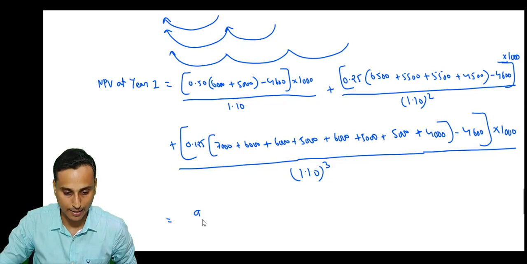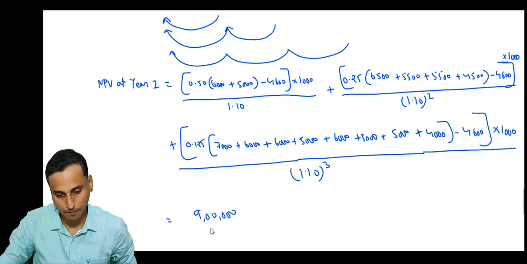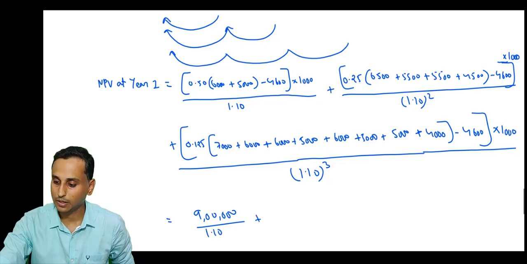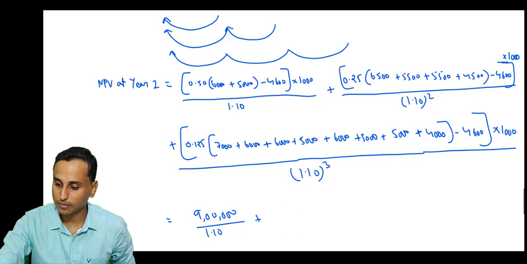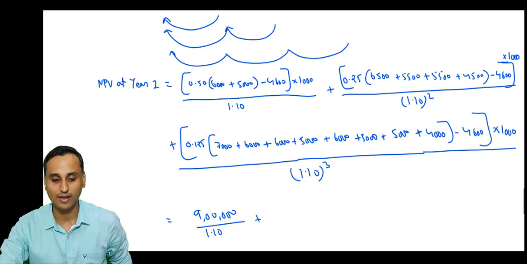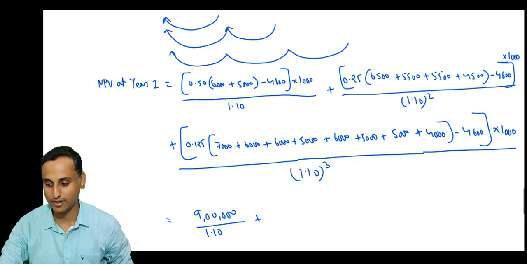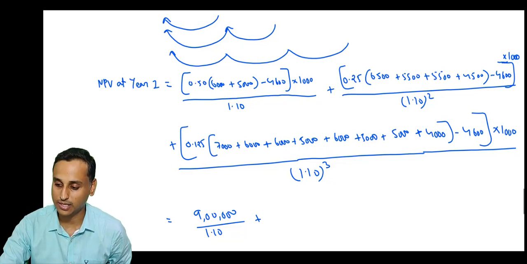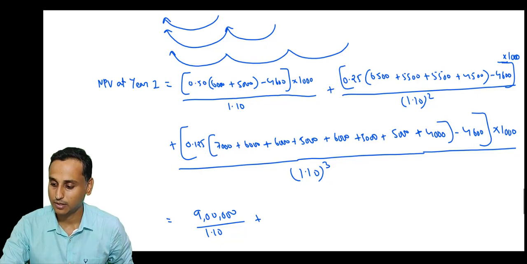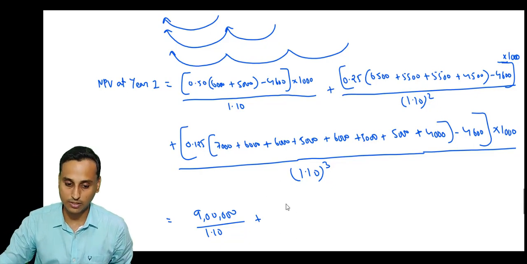So we get 9 lakhs divided by 1.10 plus 6,500 plus 5,500 plus 5,500 plus 4,500 into 0.25. How much are we getting? We are again getting 5,500 minus 4,600, again 900. Very interesting. All of you keep seeing this. Into 1,000. So we are getting 9 lakh.